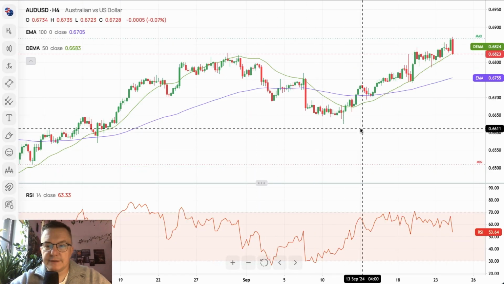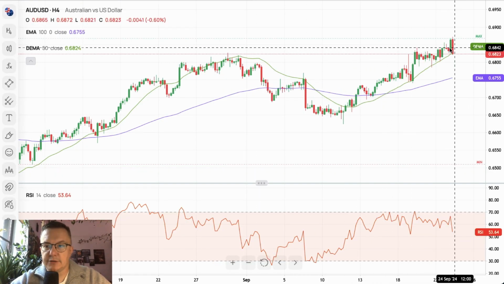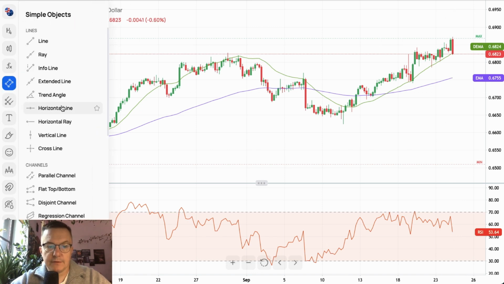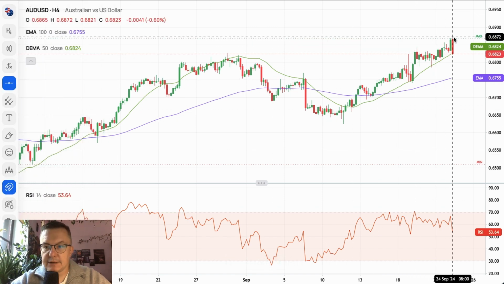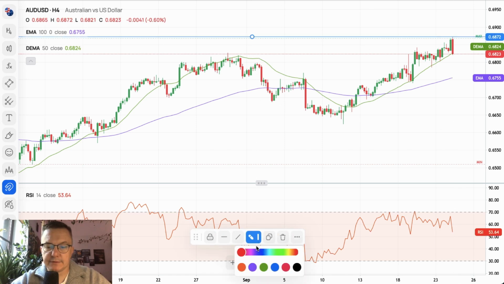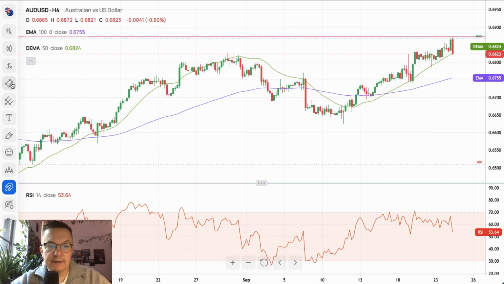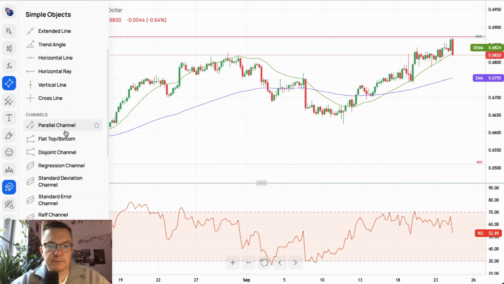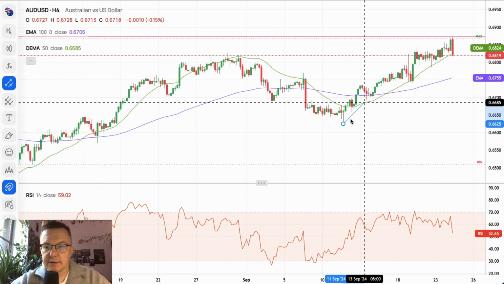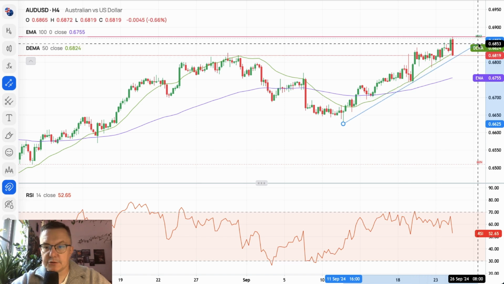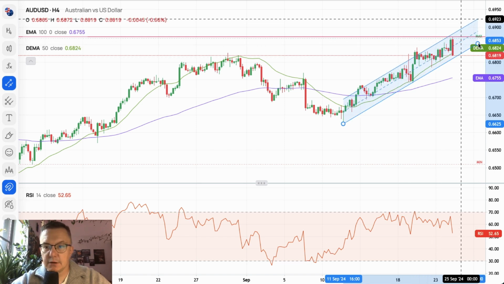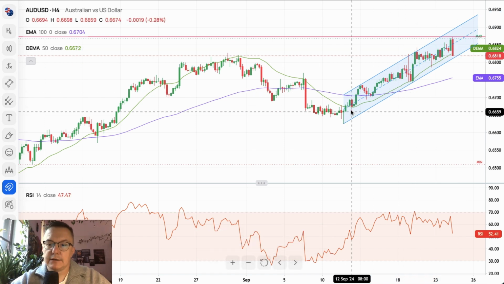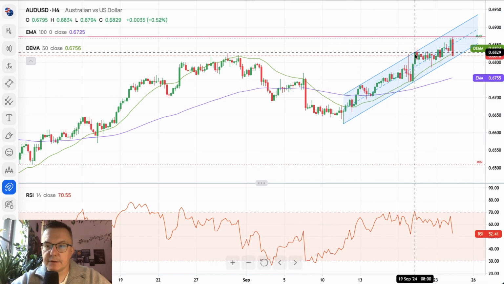The Australian dollar, as you can see, is moving to the upside. Just recently, what we've done is we've made a local swing high located at 6,872. So this is the swing high, and now the technical resistance. The market is moving inside of this channel. Maybe standard channel would be okay. So the parallel channel is moving inside of this channel. So we got the lower trend line here, a lower channel line, and very nicely the market is going to the upside.